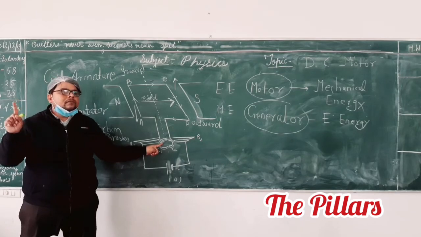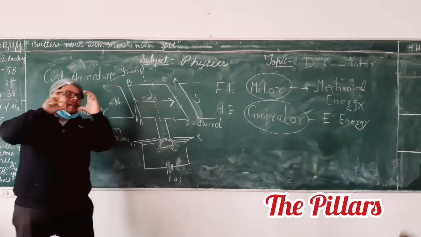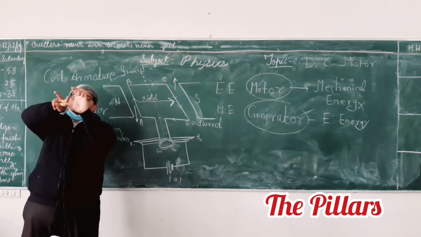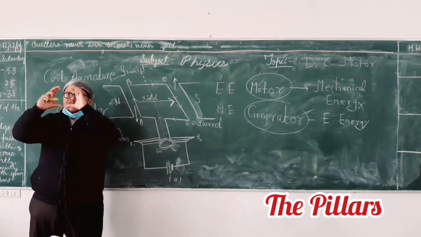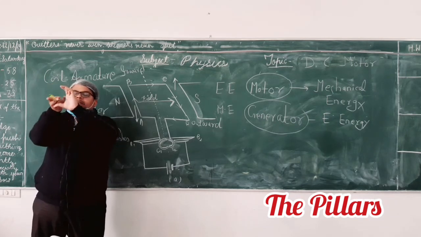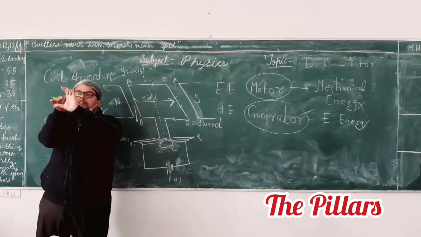Sir, how does this move? This doesn't move. These are fixed. Commutators are fixed, and these wires are rotating like this. Are you getting my point? See, these are commutators, and the wire is rotating in between. See, this is the coil of wire.